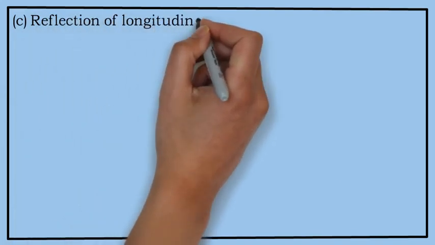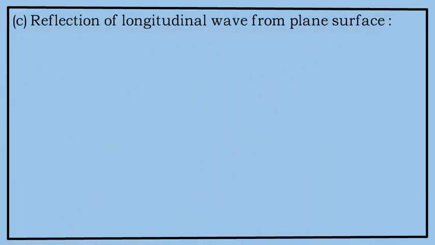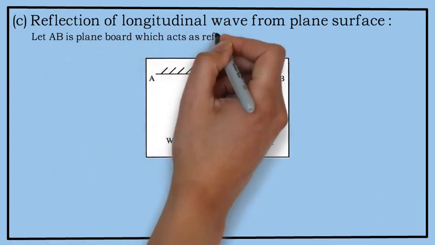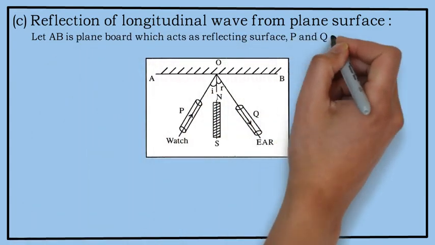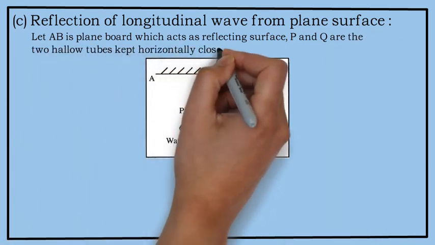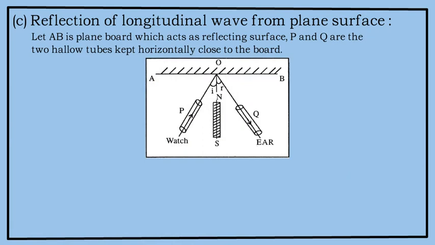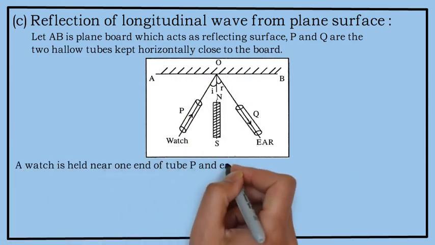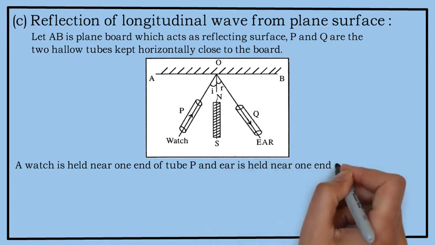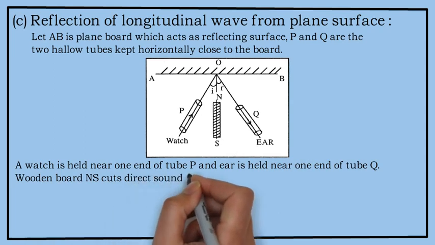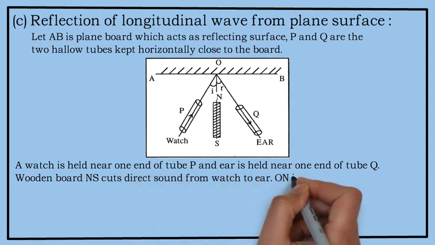Reflection of longitudinal wave from the plane surface. Let AB be a plane board which acts as a reflecting surface. P and Q are two hollow tubes kept horizontally close to the board. A watch is held near one end of tube P and an ear is held near one end of tube Q. Wooden board NS cuts direct sound from the watch to the ear.